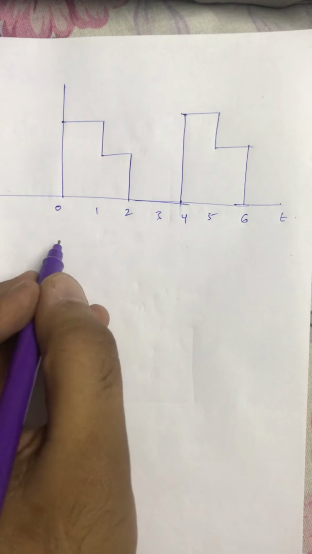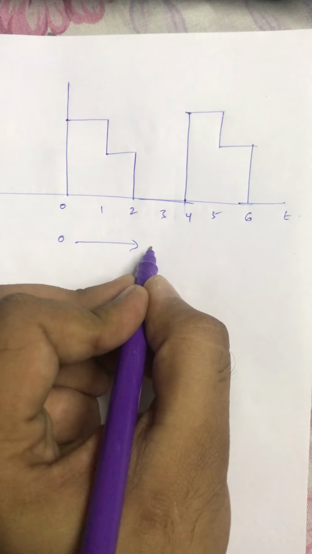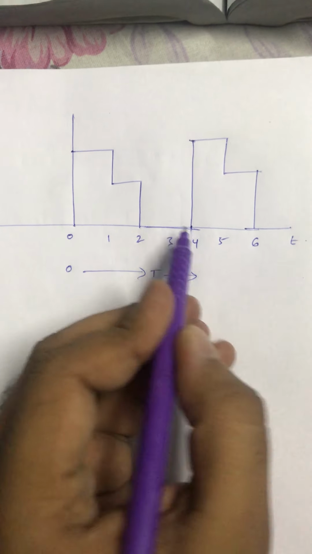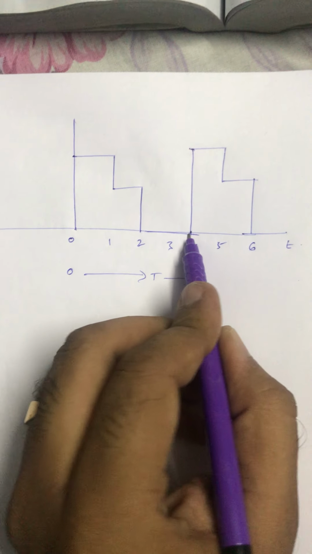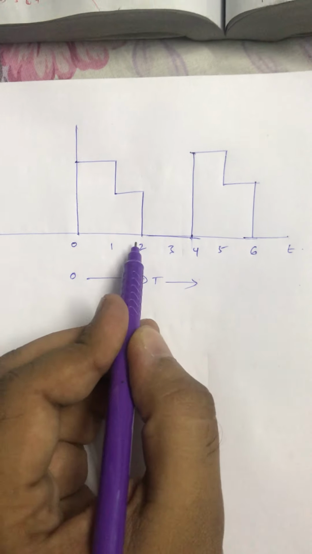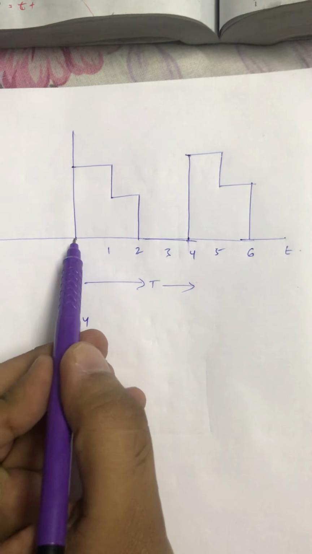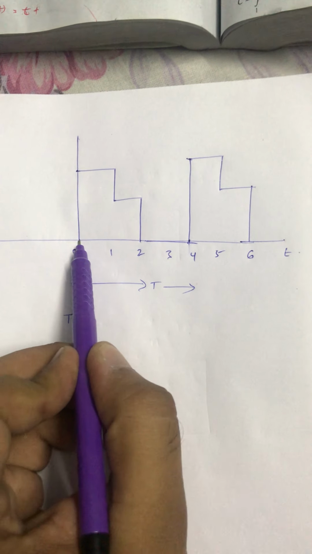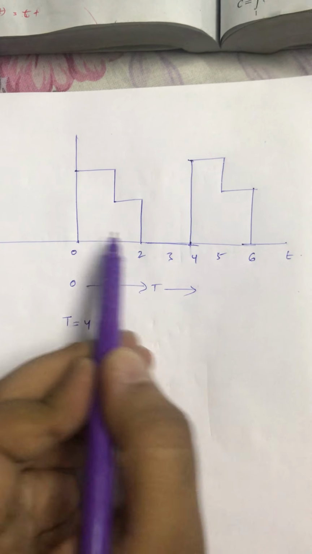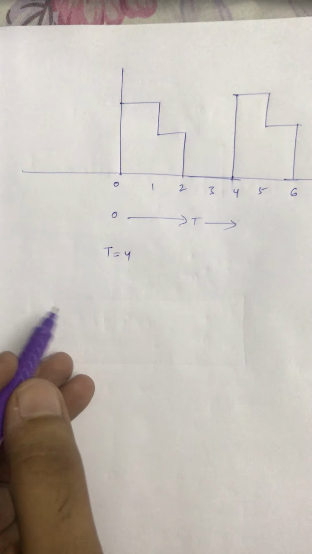I will take the interval from 0 to 4, because the waveform is starting from 0 and again the same waveform is starting from 4. So the fundamental time period is 4 seconds. So here T equal to 4. 0 to 4, 4 minus 0, it is 4 seconds. So the fundamental time period is 4 seconds.